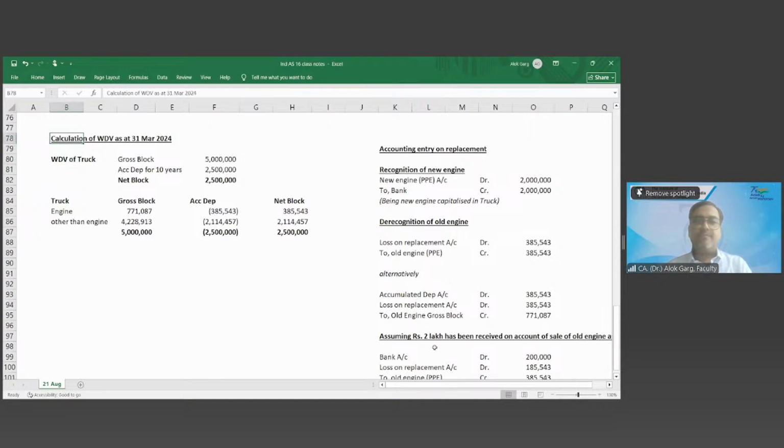Now, my revised gross block and net block on 1st April 2024. What is my revised gross block and net block? So again, 41 lakhs 2057.